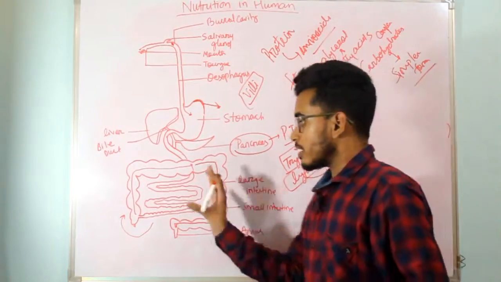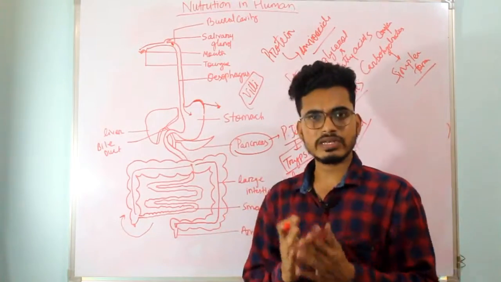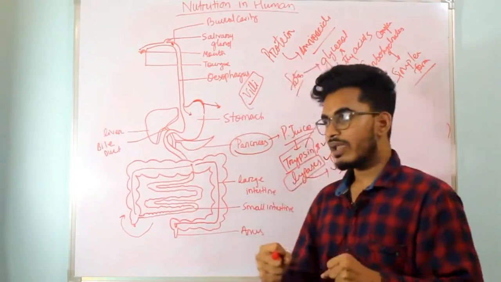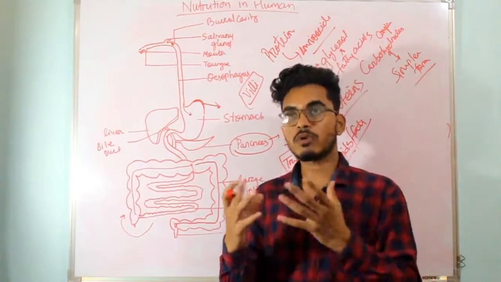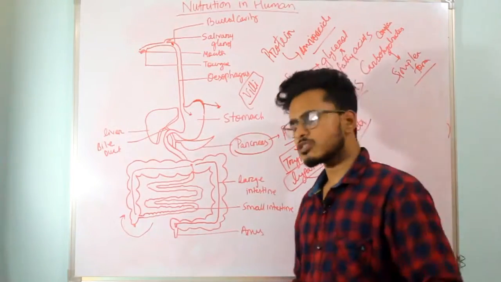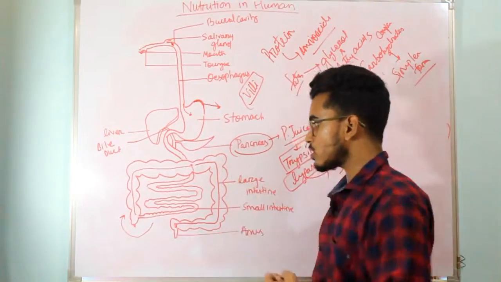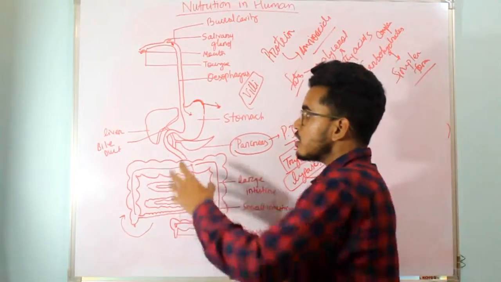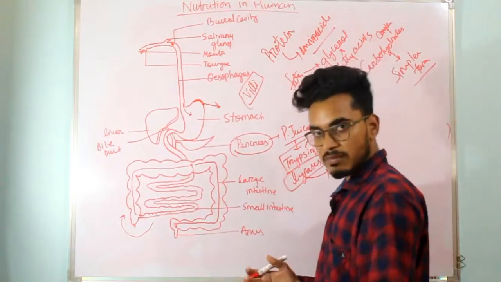The length of the small intestine is around 6 meters in human beings, while the length of the large intestine is around 1.5 meters. Coming back to the small intestine, it receives food from the stomach and also receives secretions from the liver and pancreas, as I mentioned earlier.